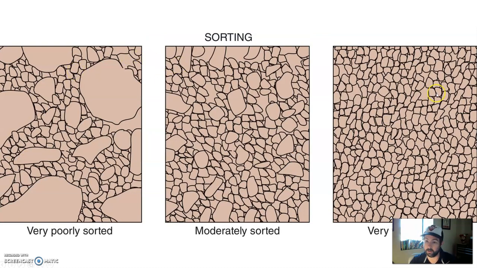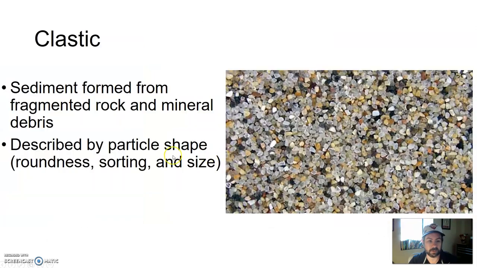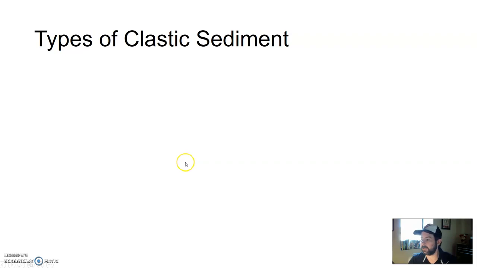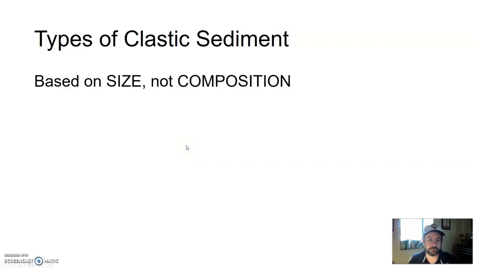Sorting: is it all the same size pieces? Are there very drastic size differences? Is it somewhere in between? And then size, big, small. So again, types of clastic sediment are based on shape, and a big component of that is size, not composition.